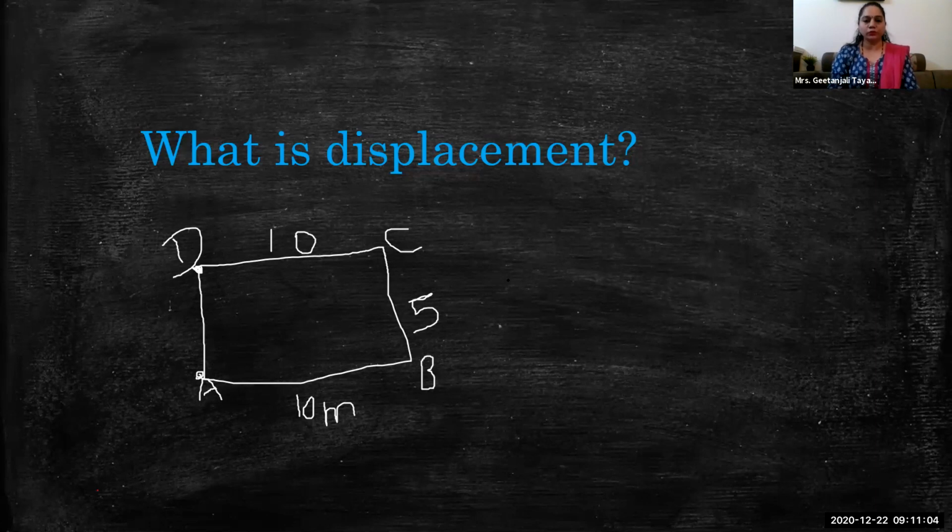Work is equal to force into displacement. Very correct, very correct. It means you are learning, and this topic is very interesting. Yes or no? So work is equal to force into displacement. If displacement is zero, your answer would be zero only. So there is no work done at all. Okay.